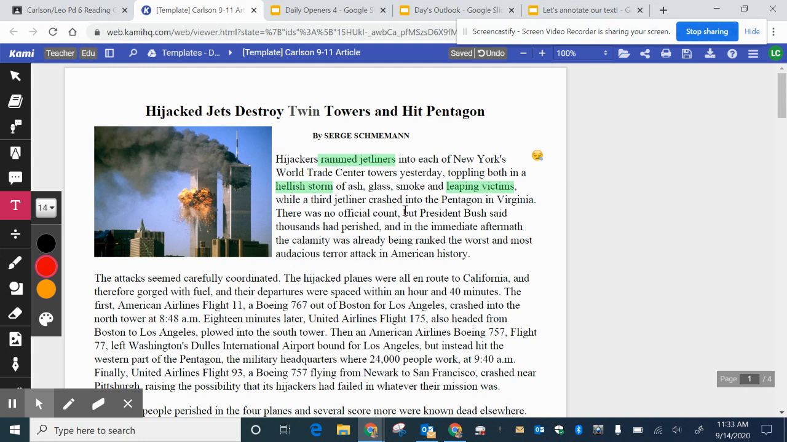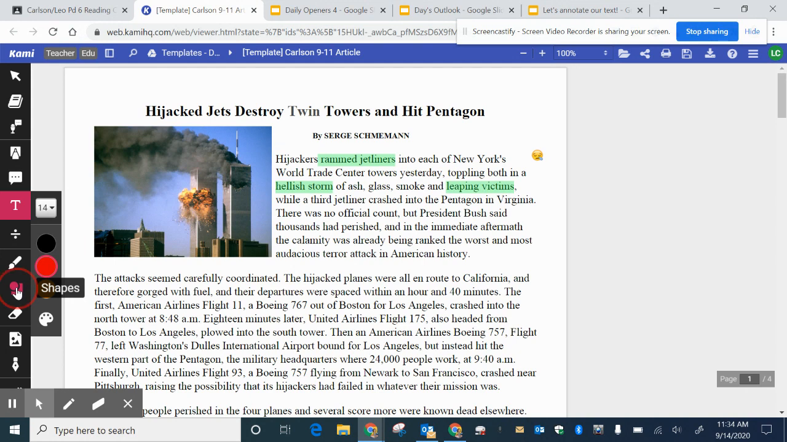"There was no official count, but President Bush said thousands had perished, and in the immediate aftermath, the calamity was already being ranked the worst and most audacious terror attack in American history." Well, I'm finding some words there that I'm not really sure what they mean.